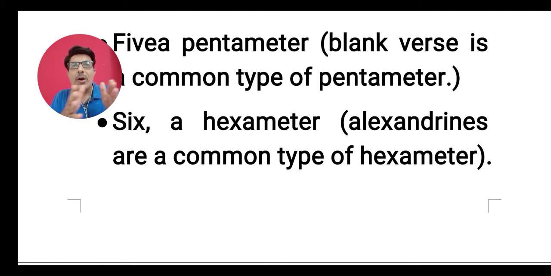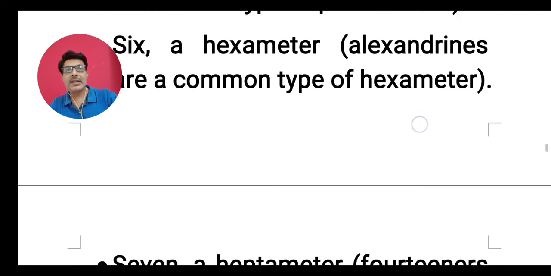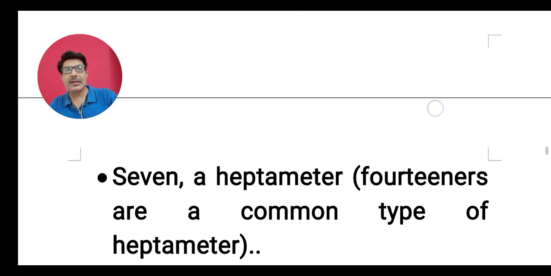Sometimes there is a longer line in which 6 feet are used by the poet. If 6 feet are found in the same line, it is known as a hexameter line. It is also known as an Alexandrine line.